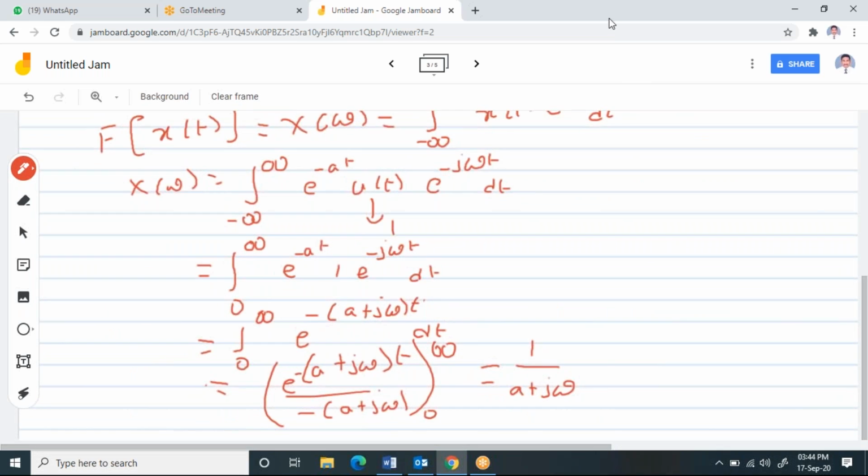Is this case clear to all of you? Please post it in the chat box. Is this case clear to all of you? Please post it in the chat box.